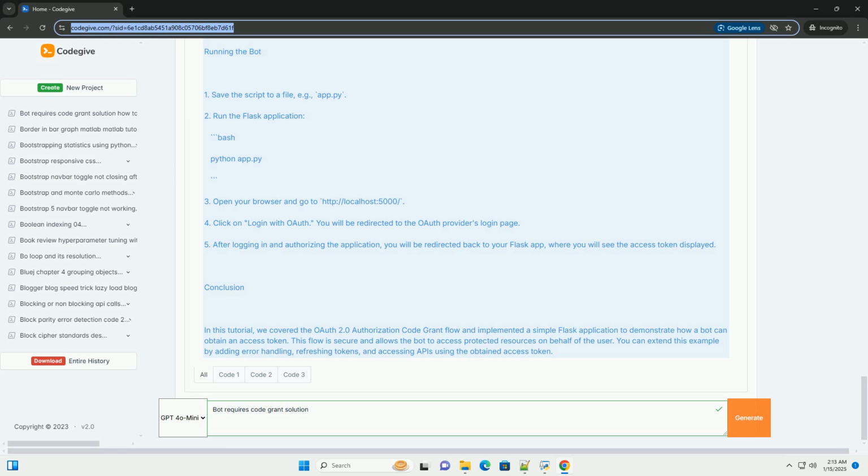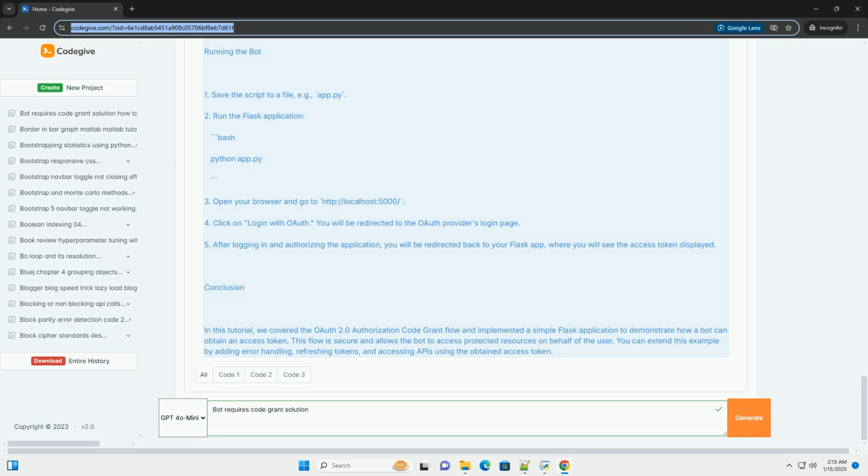Running the bot. 1. Save the script to a file, for example app.py. 2. Run the Flask application. 3. Open your browser and go to http://localhost:5000/. 4. Click on Login with OAuth. You will be redirected to the OAuth provider's login page. 5. After logging in and authorizing the application, you will be redirected back to your Flask app, where you will see the access token displayed.